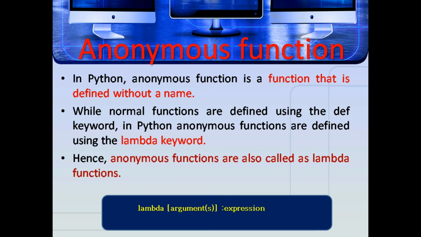Anonymous function. In Python, an anonymous function is a function that is defined without a name. While normal functions are defined by using the def keyword, anonymous functions are defined by using the lambda keyword. So anonymous functions are also called lambda functions. Here lambda functions can take any number of arguments, must return one value in the form of an expression, and can access only global variables and variables in their parameter list. The syntax is: lambda arguments: expression.